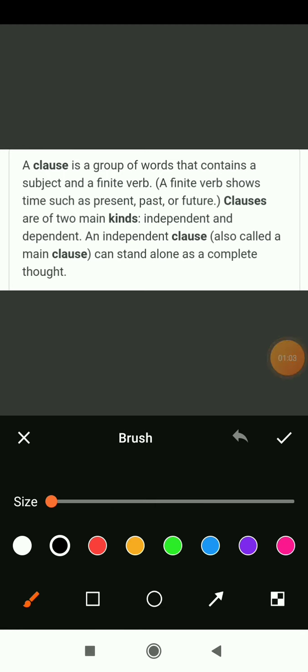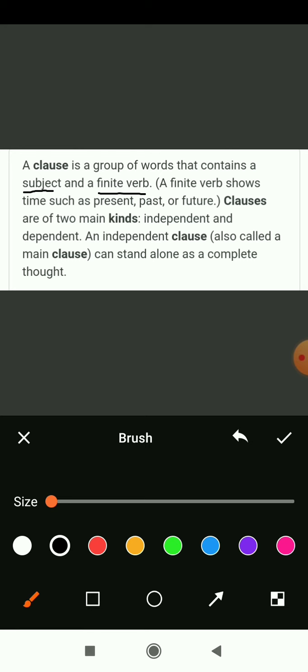A clause is a group of words that contains a subject and a finite verb. What do you mean by a subject? Every sentence has a subject of its own. The whole sentence speaks about a subject, so it is called the subject. And a finite verb? Do you know the difference between finite and infinite? A finite verb is a very exact, single, meaningful verb.